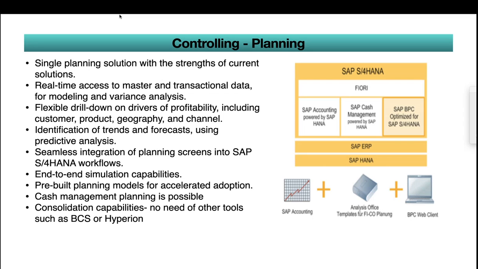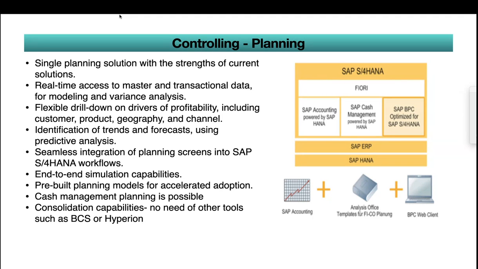So, a single planning solution with the strengths of the current solution and real-time access to master and transaction data for modeling and variance analysis, flexible drill down on drivers of profitability, including customers, product, geography, and channel. Identification of trends and forecasts using predictive analysis, seamless integration of planning screens into SAP HANA workflows, end-to-end simulation capabilities, pre-built planning models for accelerated adoption, cash management planning is possible, consolidation capabilities, no need of other tools such as BCS or Hyperion.